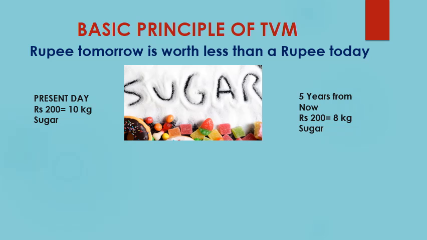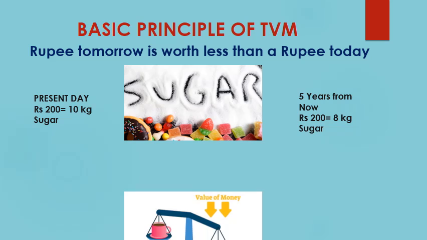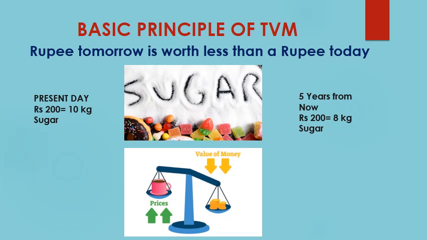Why is that so? It's obvious that as time progresses, the price of sugar will increase. So today I was able to buy 10 kg of sugar in rupees 200, but the same rupees 200 is able to fetch me only 8 kg of sugar. As the price of sugar has increased, the value of money has gone down.